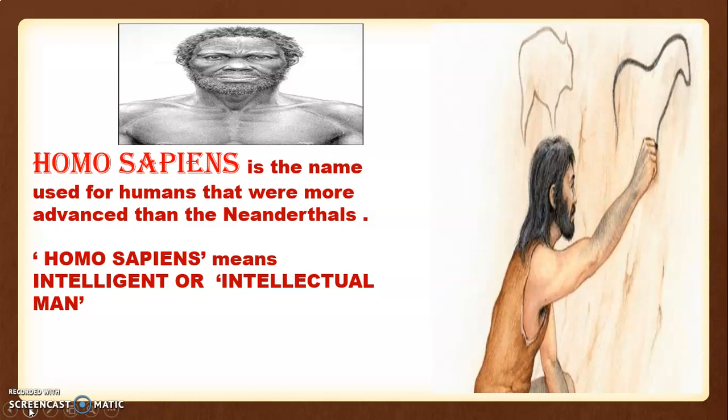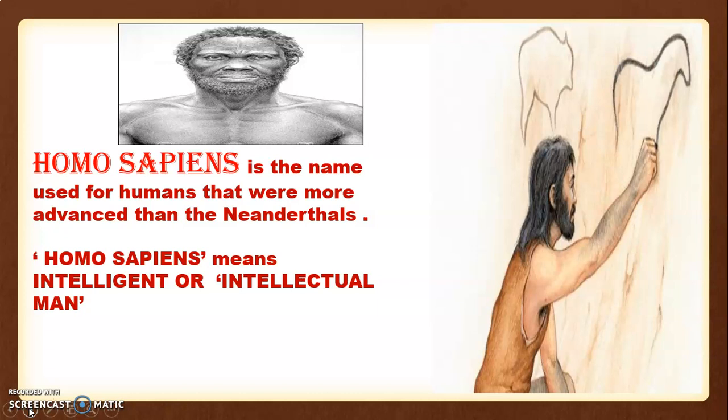Now, how did they get this name Homo sapiens? Homo sapiens means intelligent or intellectual man, the person who has more knowledge, who is more intelligent. Knowledge means knowing more about what is going on around him. We shall learn more about him.